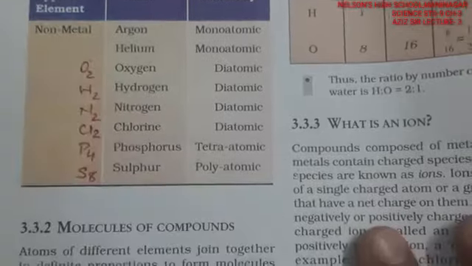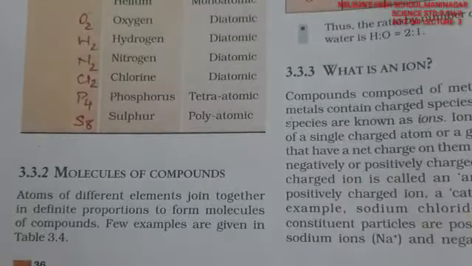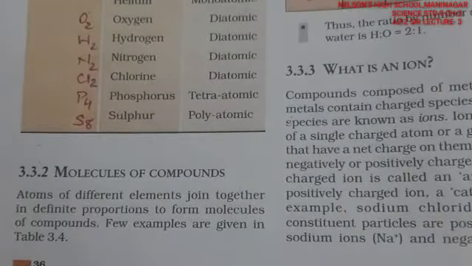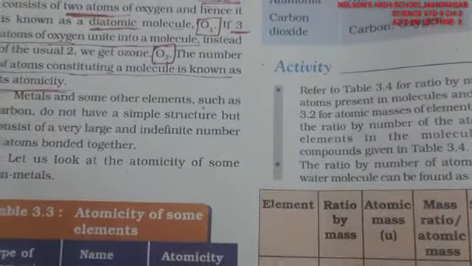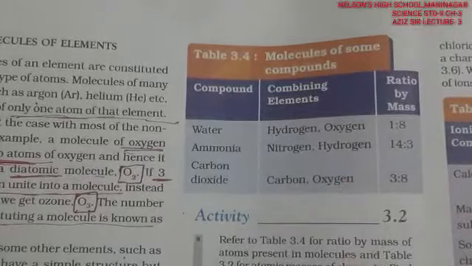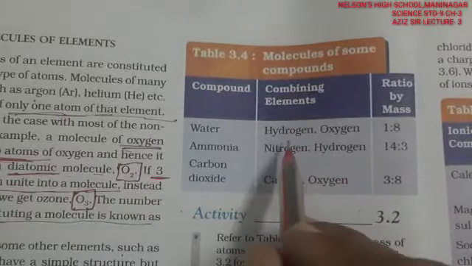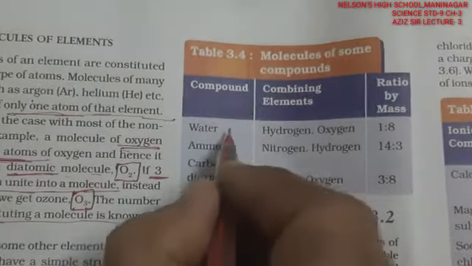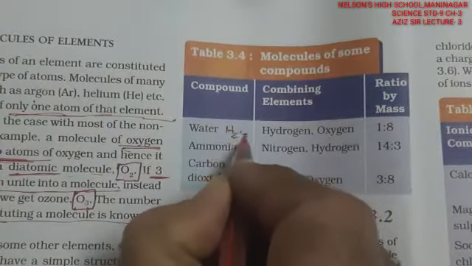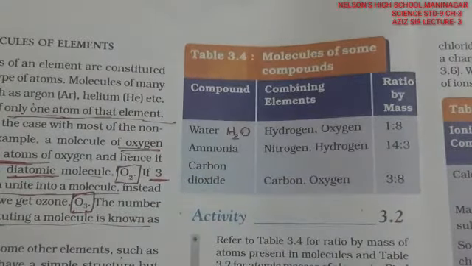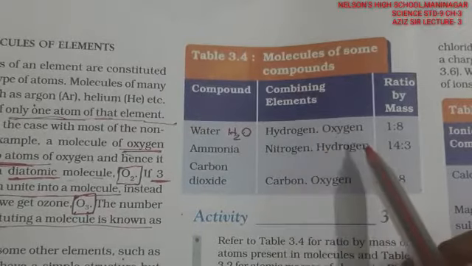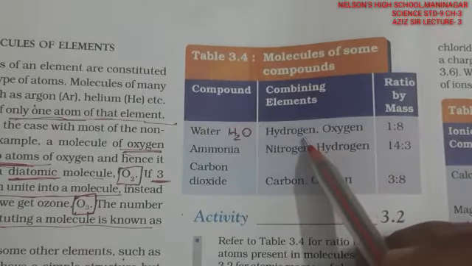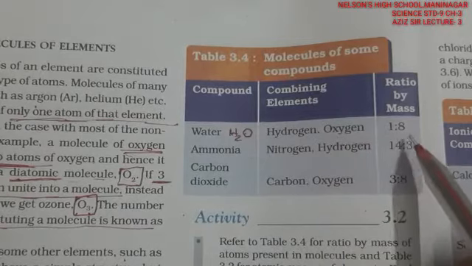Molecules of a compound are held together in different proportions. For example, you may see in the table, a water molecule is in proportion with hydrogen and oxygen because the formula is H2O. So the ratio of hydrogen mass is 1 and oxygen mass will be 8.